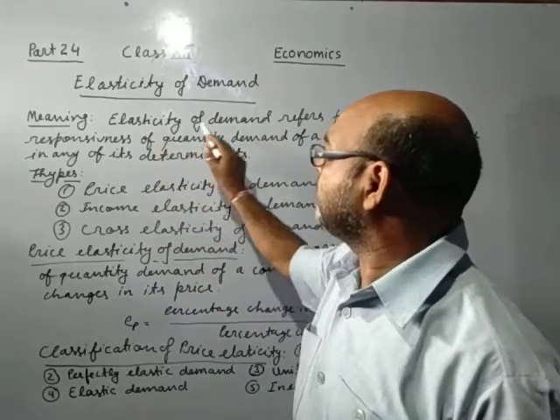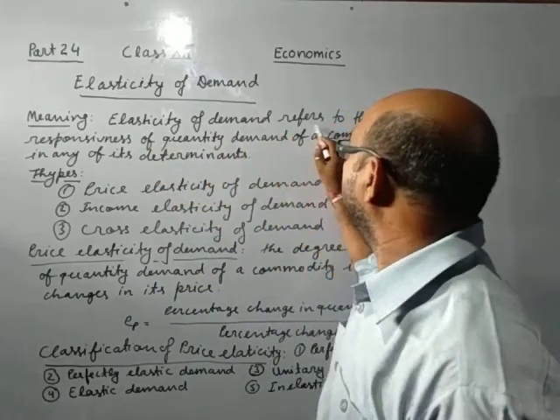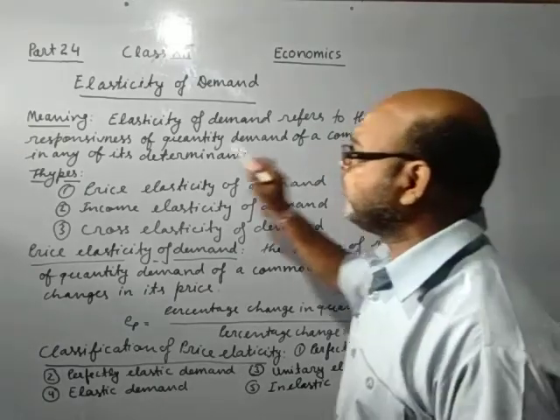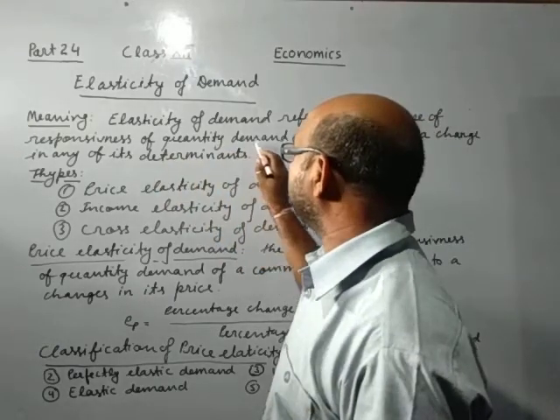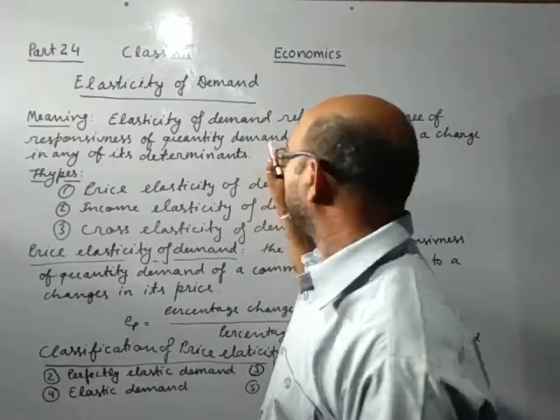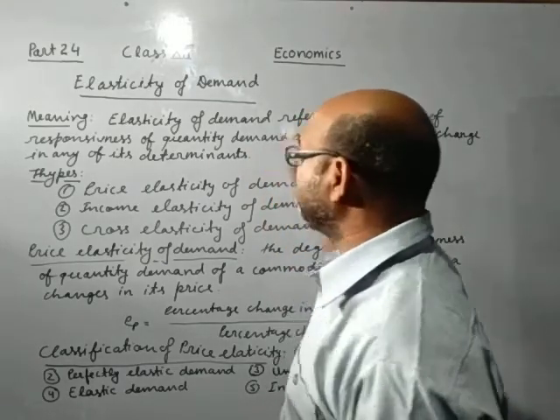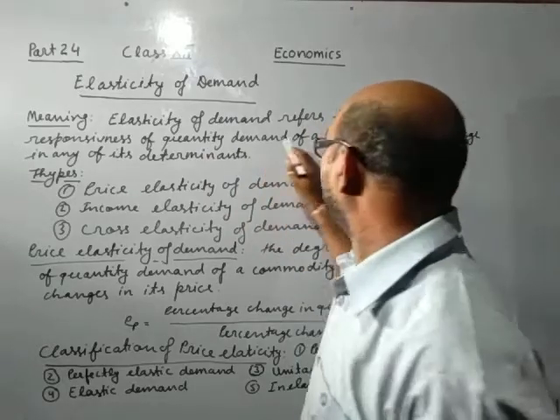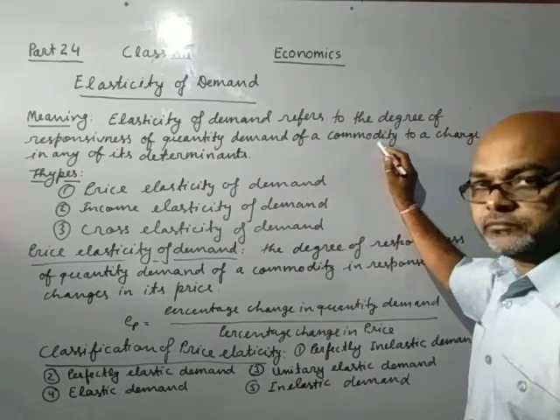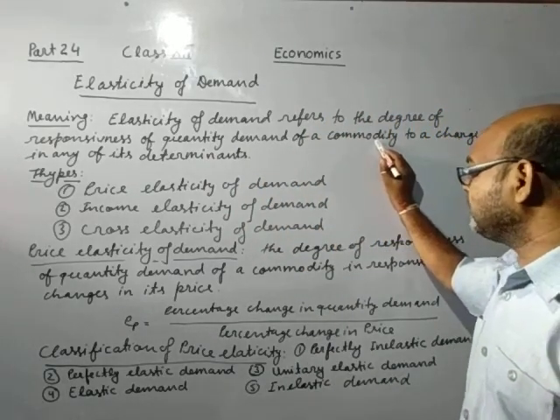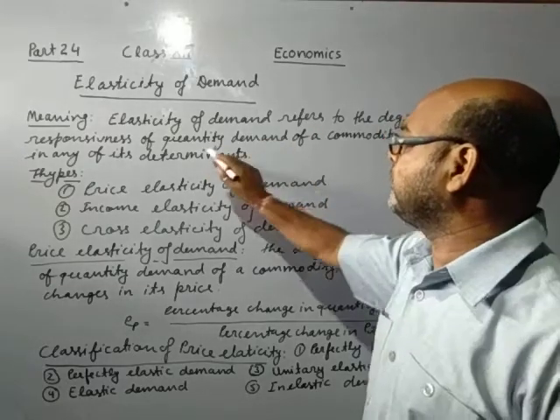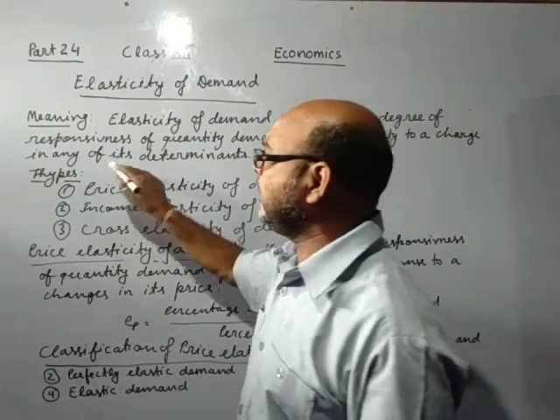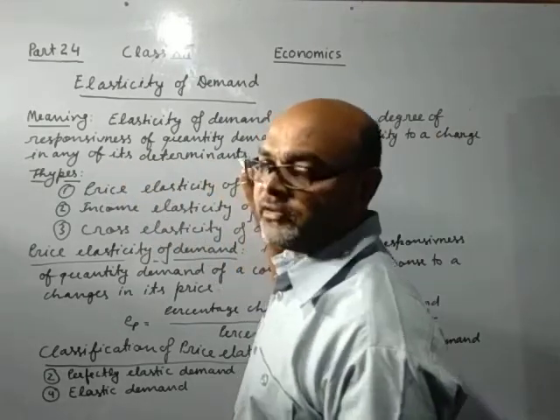Now, elasticity of demand refers to the degree of responsiveness of quantity demand. Now means what will be changed in the quantity demand of a commodity to a change in any of its determinants.